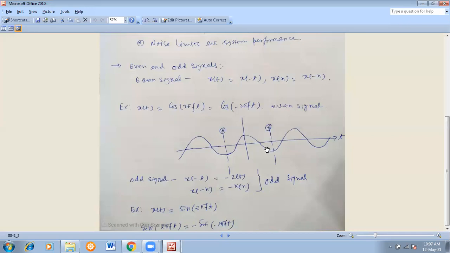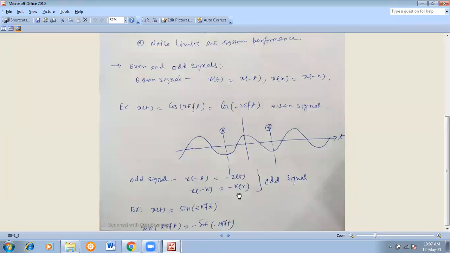Okay. But if that does not hold, and something like x of minus t is equal to minus x of t, so the minus comes here, then x of minus t is equal to minus of x of t, and for discrete, x of minus n is equal to minus x of n, then we will call it an odd signal. So this is now called an odd signal.